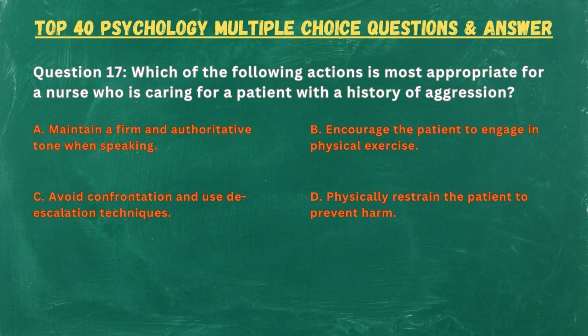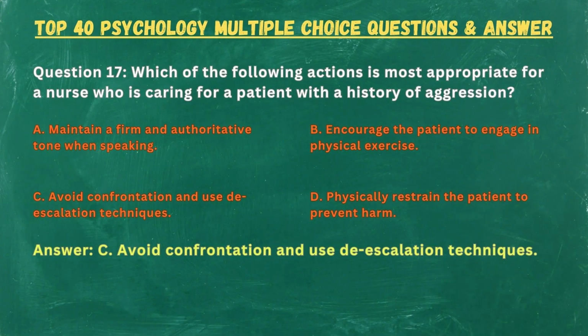Question 17. Which of the following actions is most appropriate for a nurse who is caring for a patient with a history of aggression? A. Maintain a firm and authoritative tone when speaking. B. Encourage the patient to engage in physical exercise. C. Avoid confrontation and use de-escalation techniques. D. Physically restrain the patient to prevent harm. Answer: C. Avoid confrontation and use de-escalation techniques.